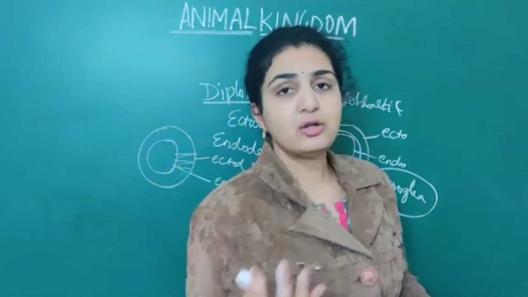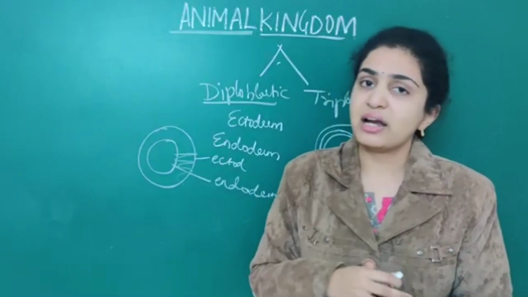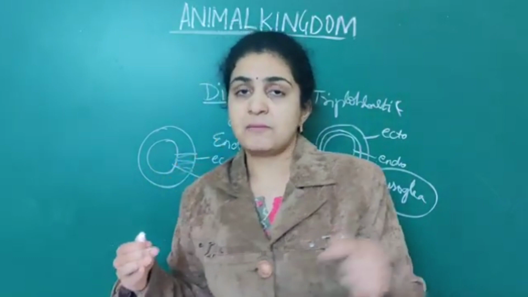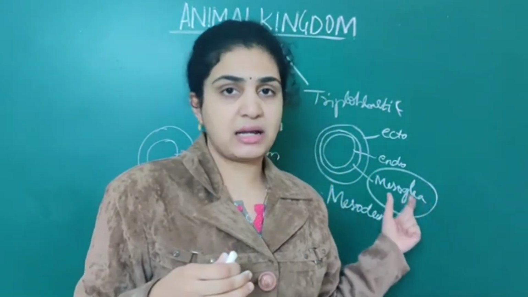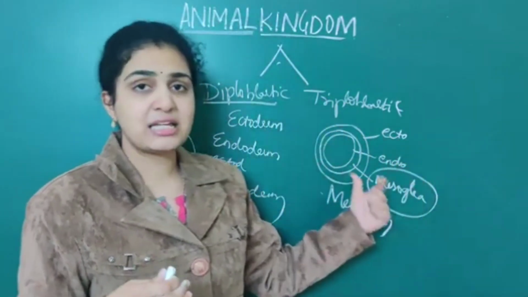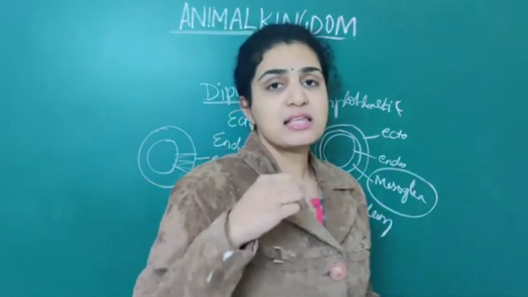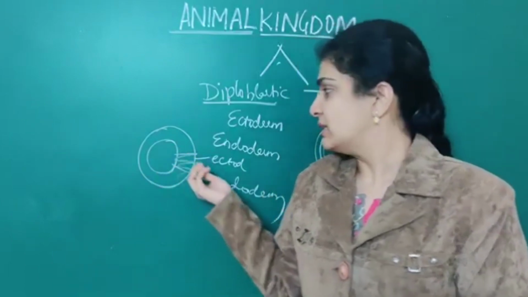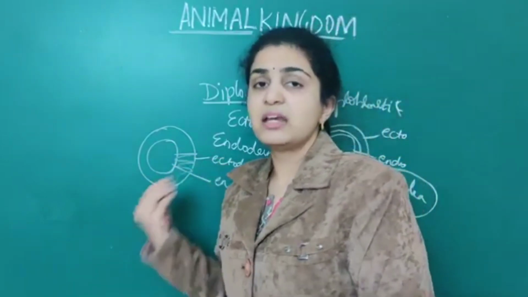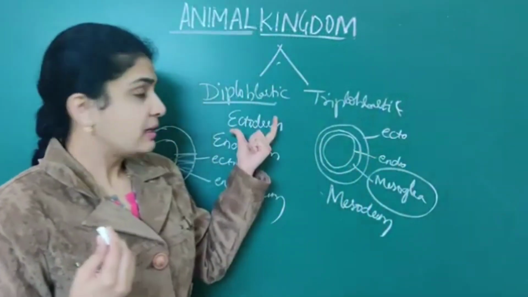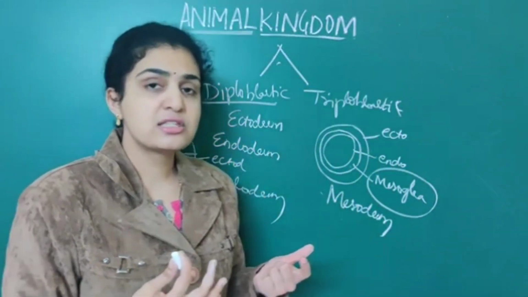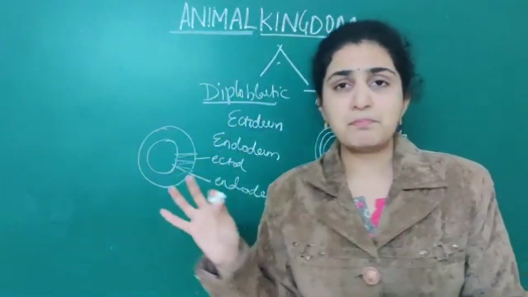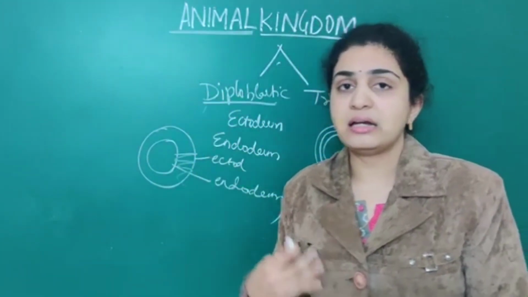Next, about segmentation: the body is divided into numerous segments, externally as well as internally, that is, into numerous metameres. That we have done. The fourth classification is about diploblastic as well as triploblastic animals. If two germ layers are present, ectoderm and endoderm, it is called diploblastic. If a third layer, mesoderm, is associated with it, it is called triploblastic. Simple, by name only you can get it.